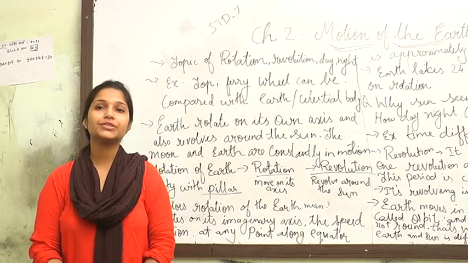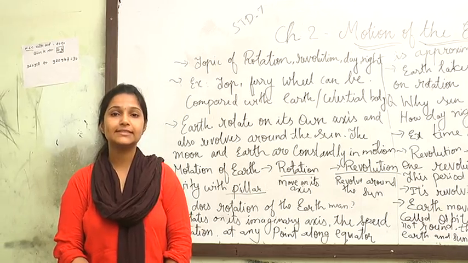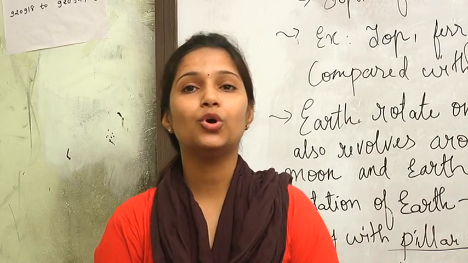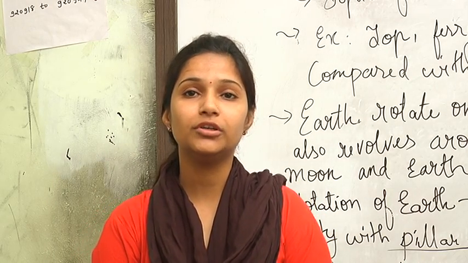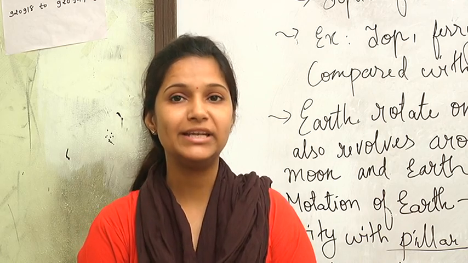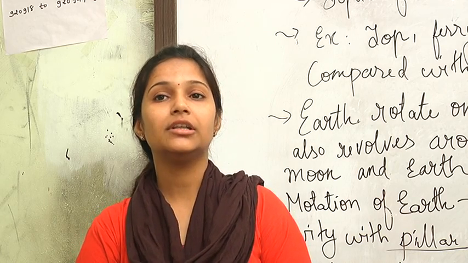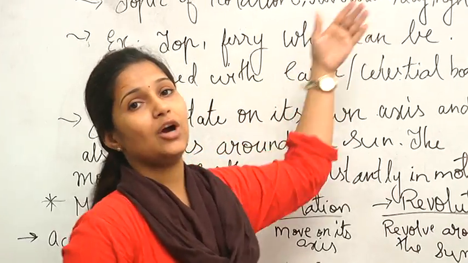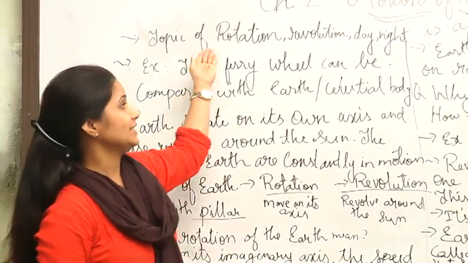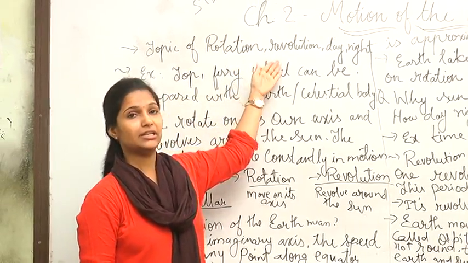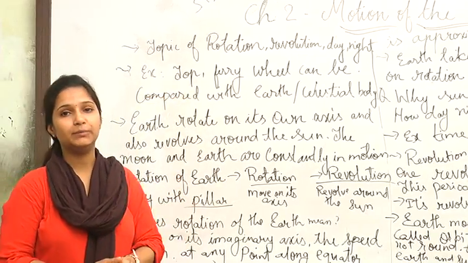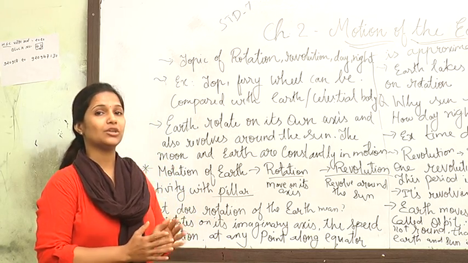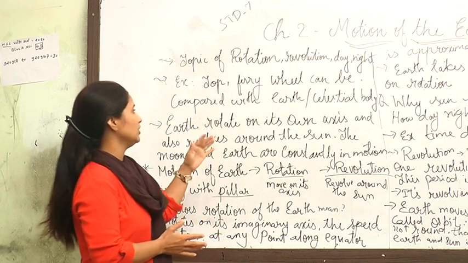Everyone, today we are going to study a very important topic, Standard 7, Chapter 2, Motion of the Earth. As students, you all studied before that there are some movements related to the Earth, Sun and the other planets. That is rotation, revolution, day and night. How they are caused, how rotation takes place, how revolution takes place and how day and night are caused. So today we are going to study this chapter deeply, in detail, to learn how all these changes occur in the universe.